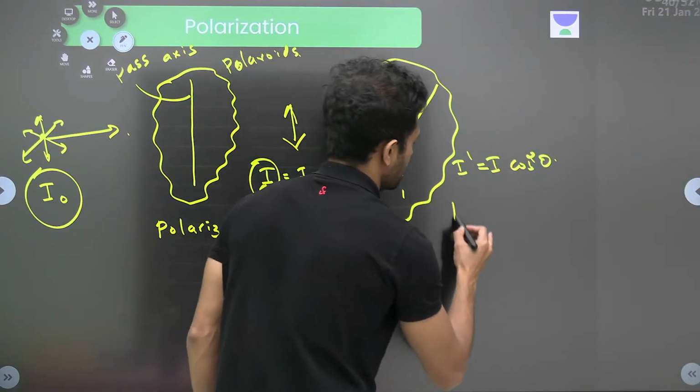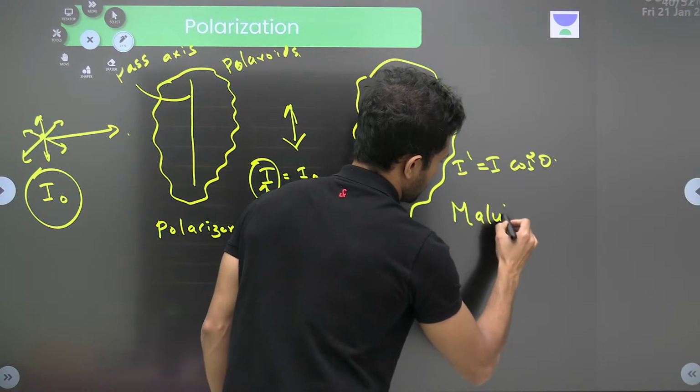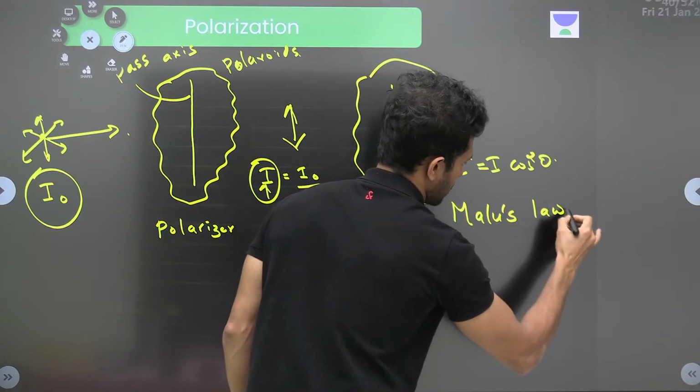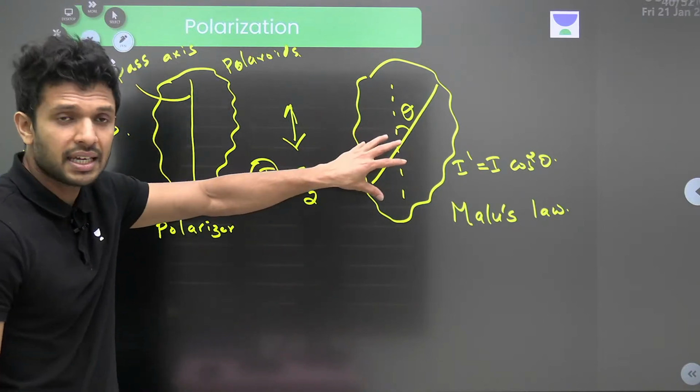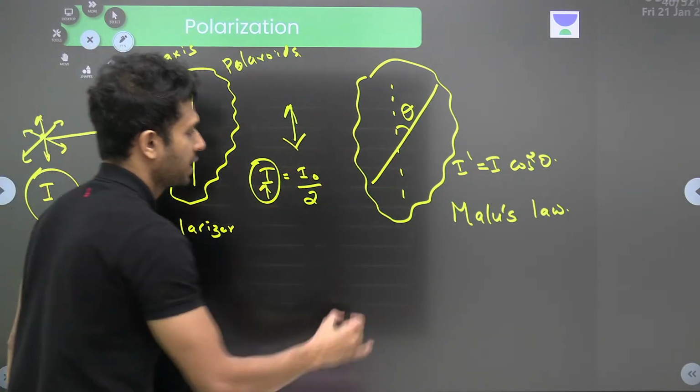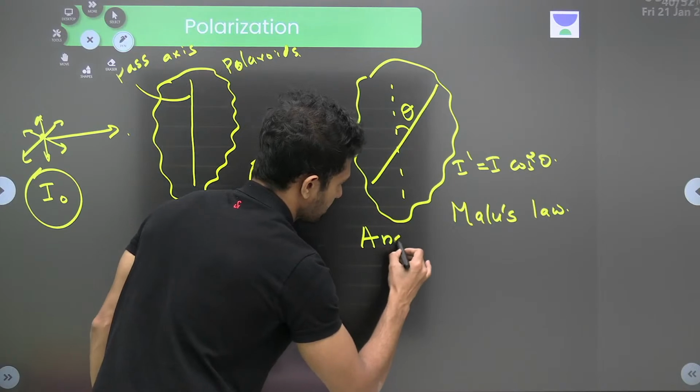And this is called Malus's law. And the second Polaroid also has a name: it is called the analyzer.